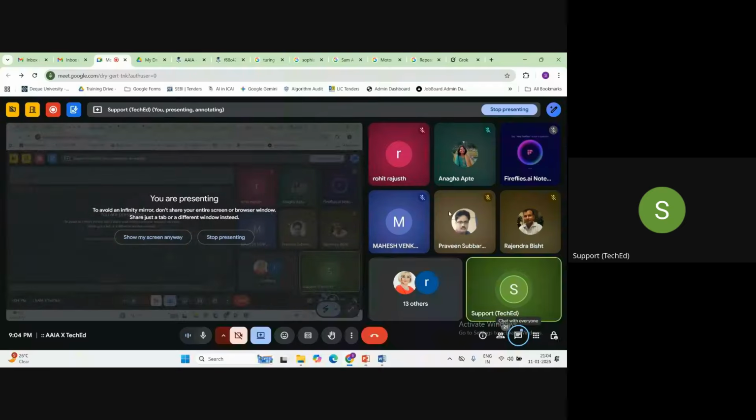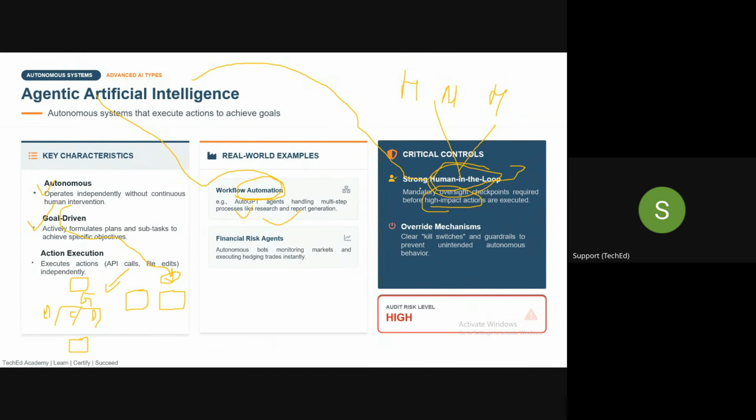For example, I can define that certain kinds of tasks you can do on your own, but if it is a riskier decision, for example, if I ask the agentic AI to send the final audit report, then obviously this is a very risky task, guys, correct? While generating a report, it may hallucinate. So I can't give those kinds of tasks to the agentic AI. I'll require a strong human in the loop for these kinds of decisions before they are executed.